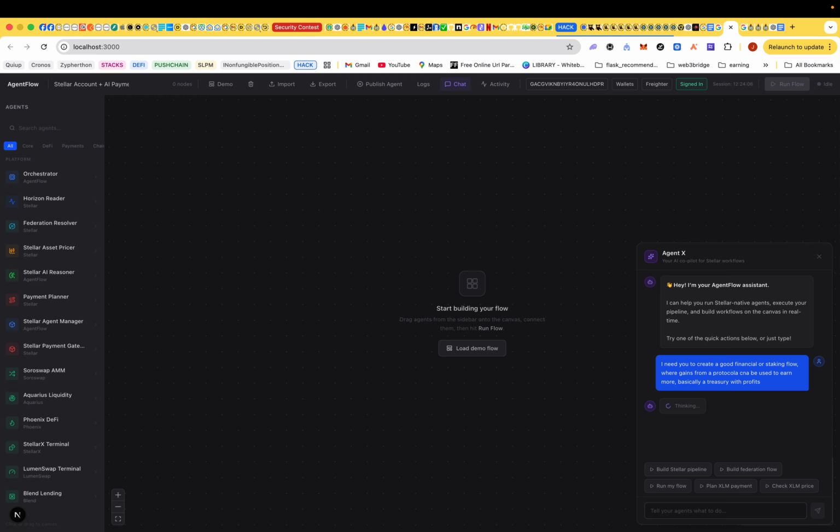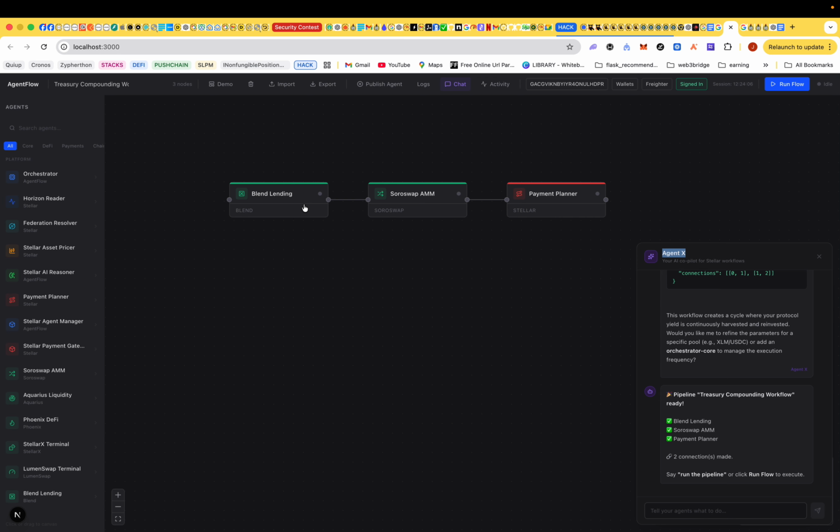You can see that we have the Blend lending to SoroSwap AMM to payment planner. So this workflow creates a cycle where your protocol yield is continuously harvested and reinvested. Would you like me to refine the parameters for a specific pool? Do you understand? Now it has created a flow where you get yield from Blend, like you deposit as a liquidity provider, you get yield, you swap it again, you deposit again, and stuff like that. Payment planner helps you to achieve all of that too.